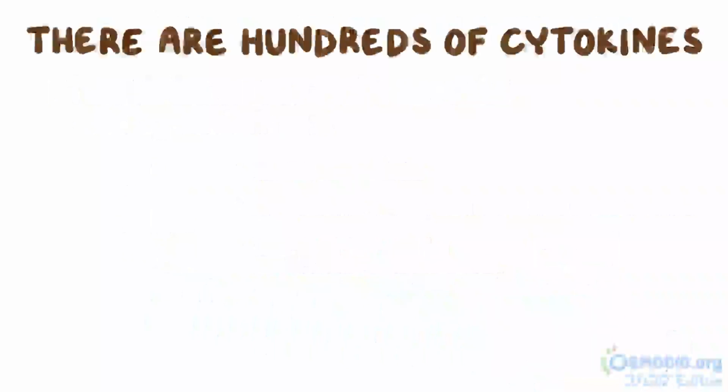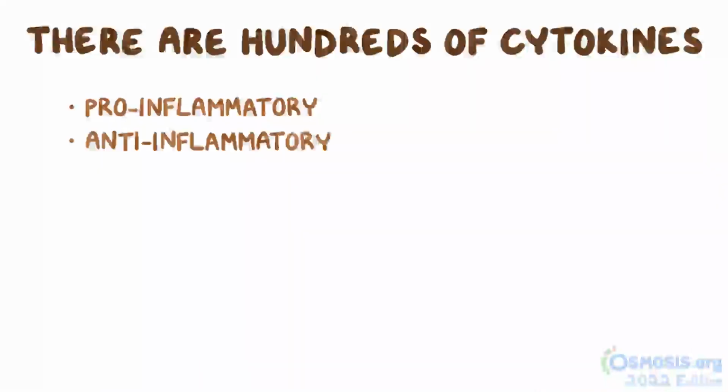So broadly speaking, there are hundreds of cytokines. Some are pro-inflammatory, some are anti-inflammatory and regulate the immune response, and some are growth factors. It's kind of like cooking, where each cytokine is like an ingredient.